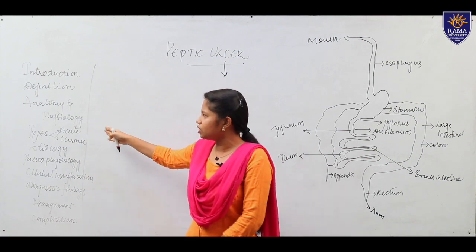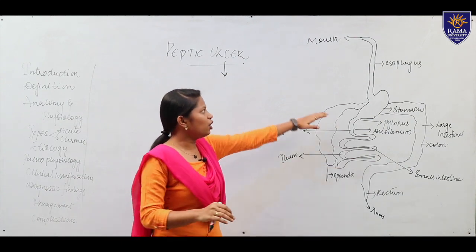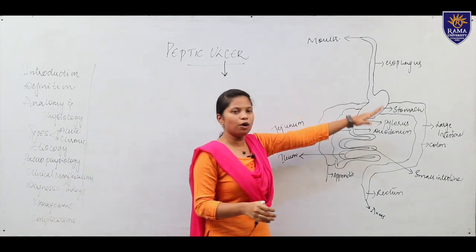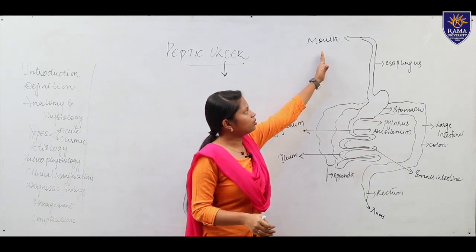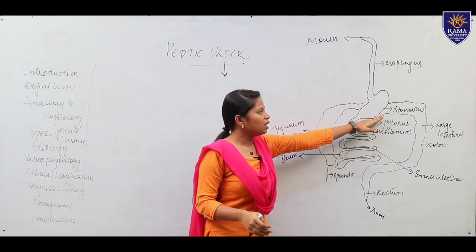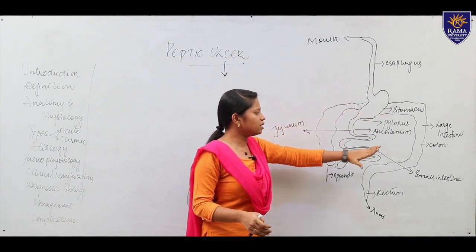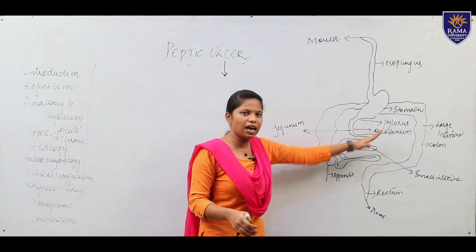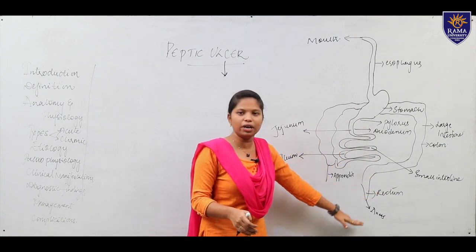So, the anatomy and physiology of peptic ulcer. Anatomy is nothing but the tract from the mouth to the anus. From the mouth, the esophagus, the stomach, then the duodenum, the pylorus, then the small intestine, large intestine, and it continues with the colon, the rectum and anus.